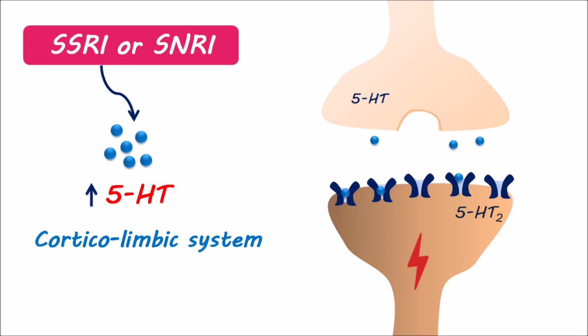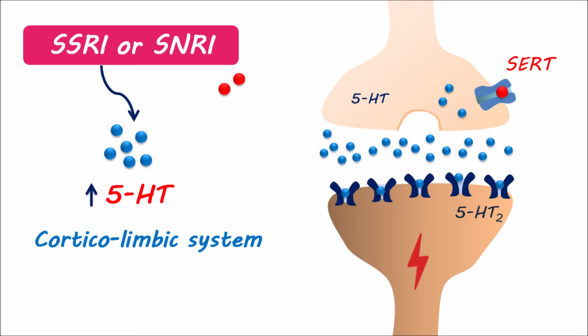On presynaptic neurons, transporters like SERT are expressed, which are responsible for the uptake of released serotonin again into the nerve terminal, limiting its action. Now, SSRIs and SNRIs can block these transporters, resulting in an increased release of 5-HT and enhanced postsynaptic activation. However, long-term use causes adaptive changes and desensitization of postsynaptic 5-HT2 receptors, which reduces anxiety. Consequently, these drugs produce a delayed pharmacological response, producing anxiolytic effects after 2 to 3 weeks of treatment.